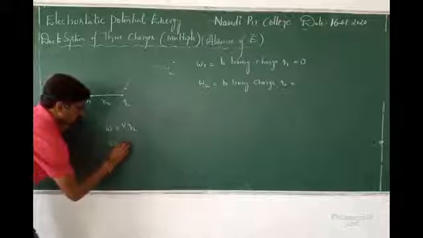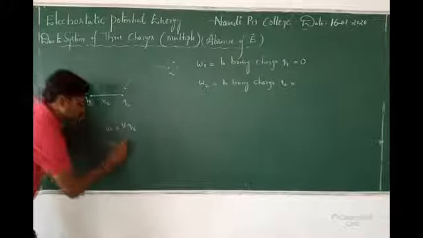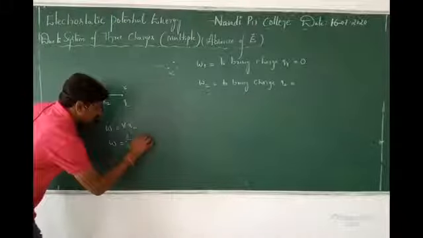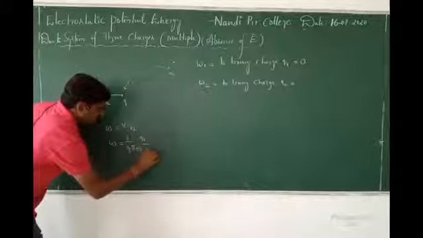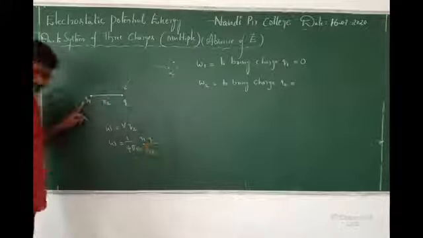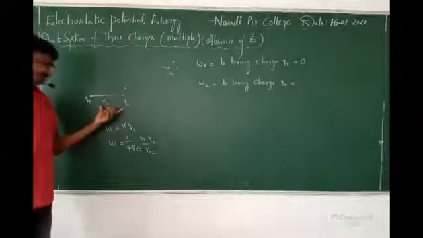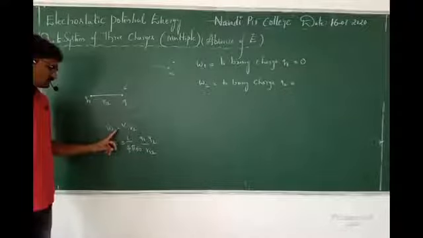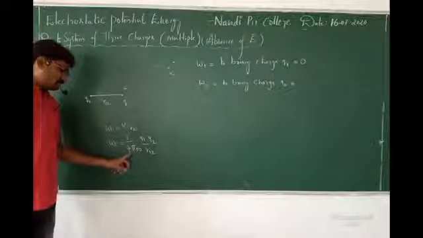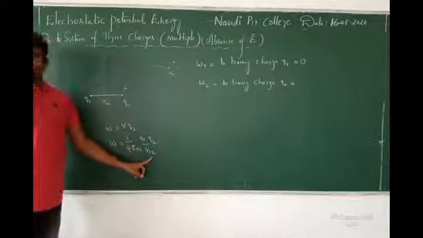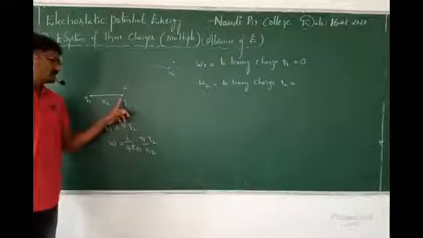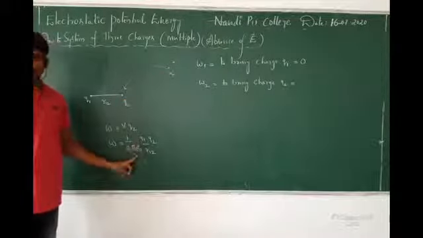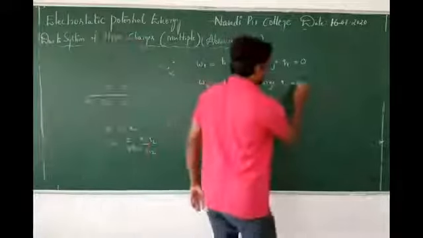So work done is equal to V times Q2, where V is the potential due to this charge. So what can I write? Potential due to a point charge is 1 by 4 pi epsilon naught Q1 by R12, into Q2. Correct? Yesterday I explained the same. So W is equal to V Q2, which is 1 by 4 pi epsilon naught Q1 Q2 by R12. This is the work done to bring the charge Q2 from infinity to this point. Okay, right.